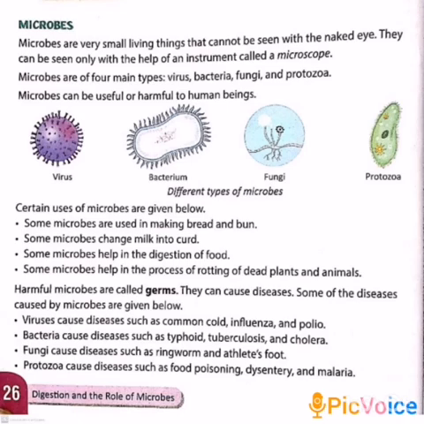Okay, next, bacteria. Bacteria cause diseases such as typhoid, tuberculosis, and cholera. Then fungi. Fungi cause diseases such as ringworm and athlete's foot. Then last one, protozoa. Protozoa cause diseases such as food poisoning, dysentery, and malaria.